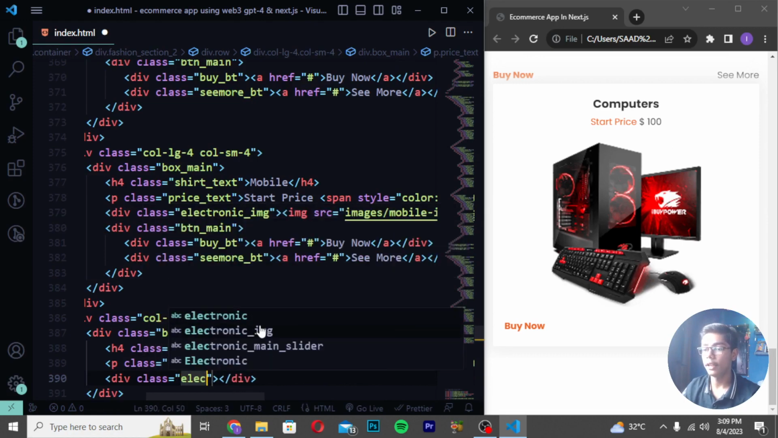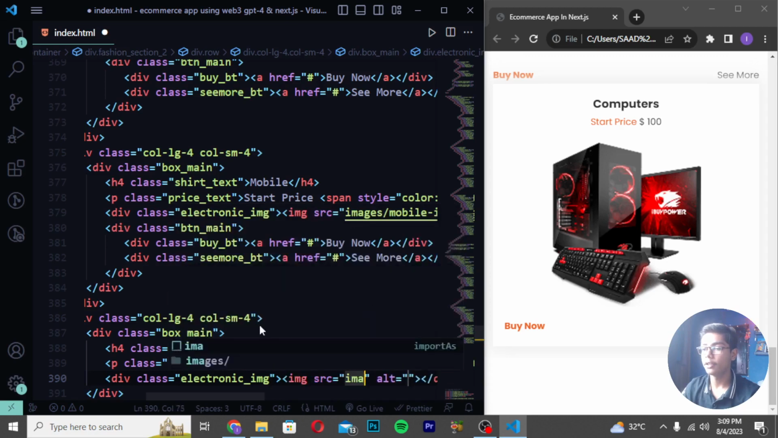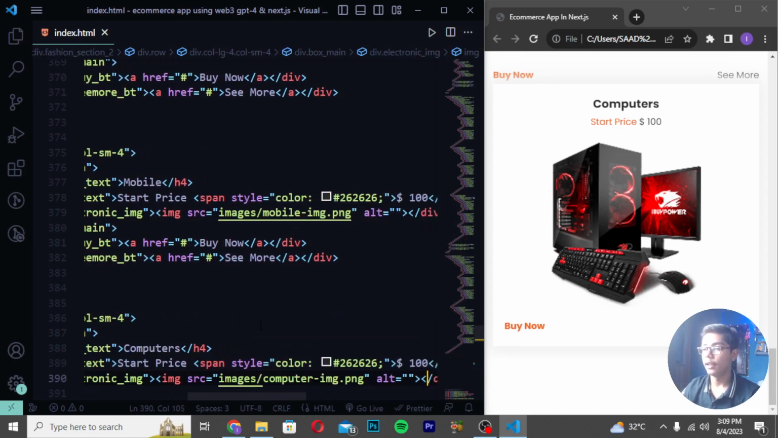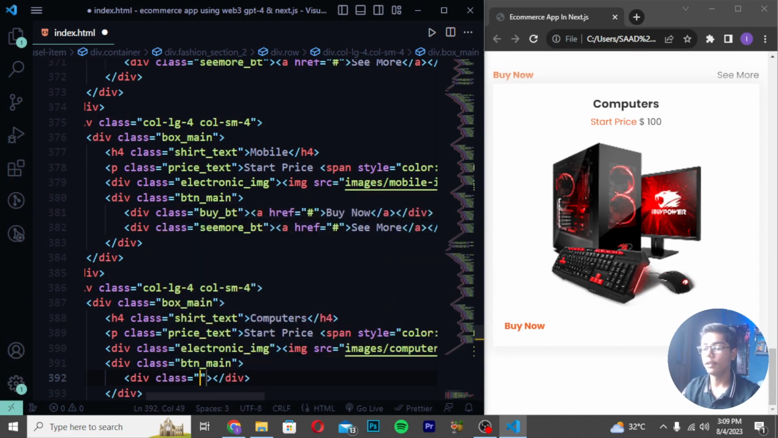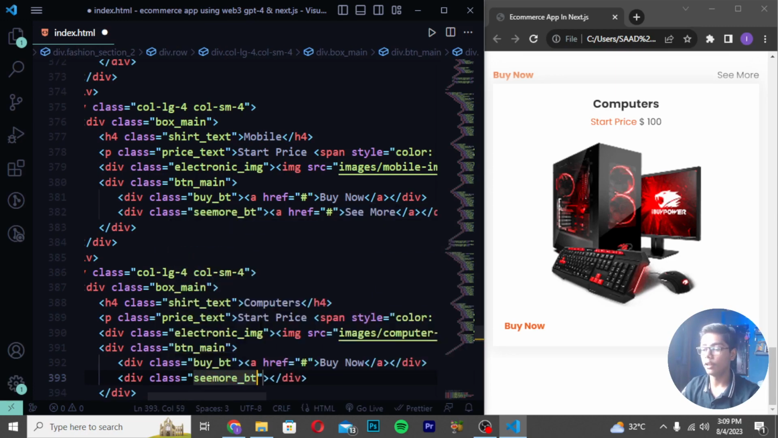Create a div class electronic, then I will be writing image, images slash, and after writing this, write computer image. Then you have to move after the div tag and create a div again, which should be btn_main. Write a div class, and I will be writing btn_bt, or you can say buy_bt. So after writing this tag, write an a tag, then in the center I will be writing buy now, save, and then move down and create a div class, and I will be writing it as cmode_bt.